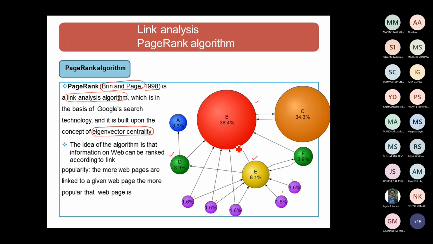Instead, incoming links, or in-links, are considered. Counting 1, 2, 3, 4, 5, 6, 7, I have 7 incoming links. I will also check the page rank of the web pages which are directing to this web page.